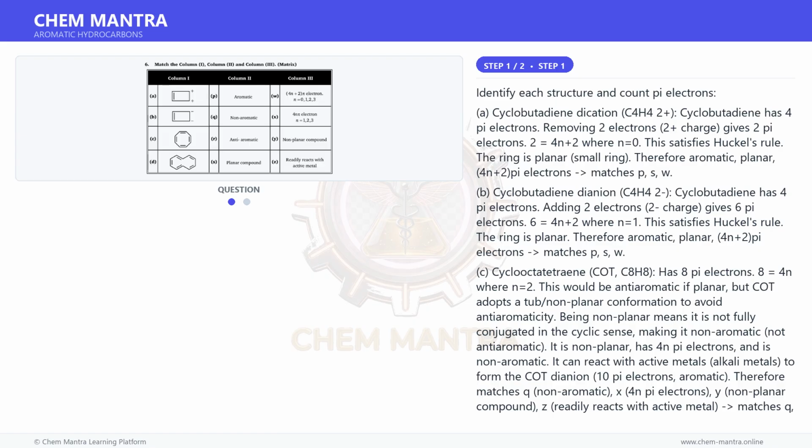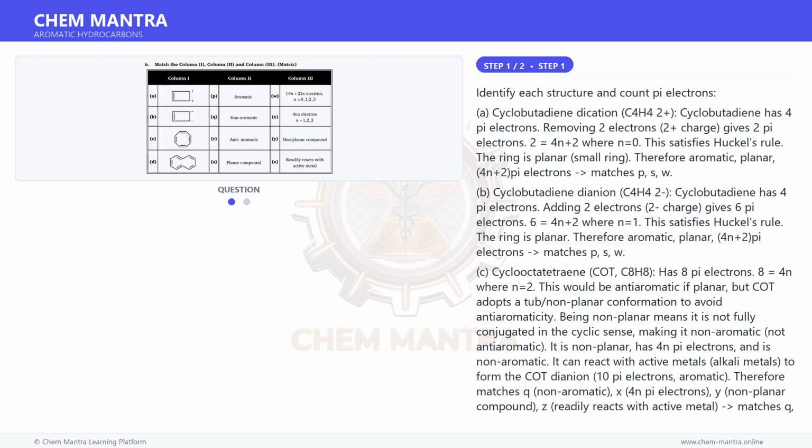B. Cyclobutadiene dianion, C4H4 2-. Cyclobutadiene has 4 pi electrons. Adding 2 electrons, 2- charge, gives 6 pi electrons. 6 is equal to 4n plus 2 where n is equal to 1. This satisfies Huckel's rule. The ring is planar. Therefore aromatic, planar, 4n plus 2 pi electrons, matches P, S, W.